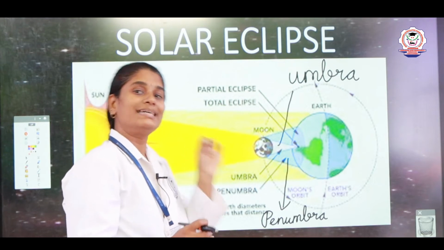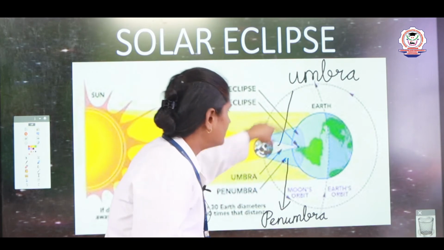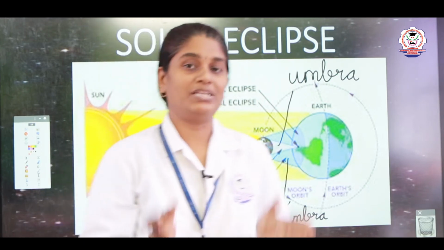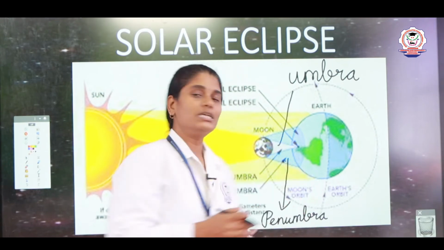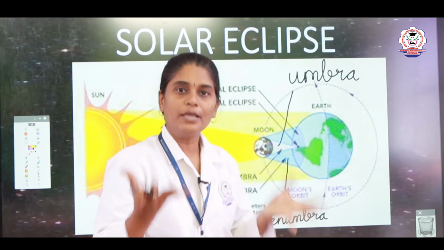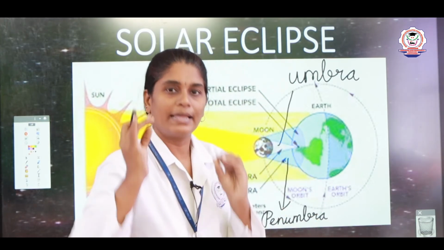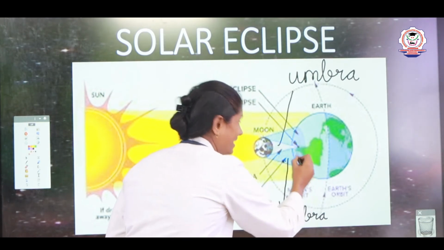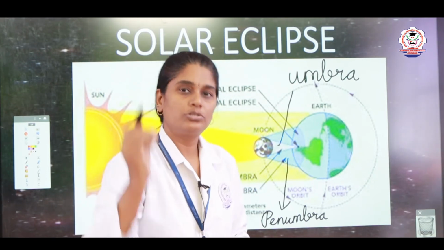Some part of sunlight falls in the penumbra region. So, this is penumbra and this dark shadow is known as umbra. During this time, two types of shadow will be formed. One is umbra, the other one is penumbra. So, people in this part of the earth cannot visibly see the sun, so they will have the total solar eclipse, and the people who are here on the earth can see some part of the sun, so they receive the partial solar eclipse.